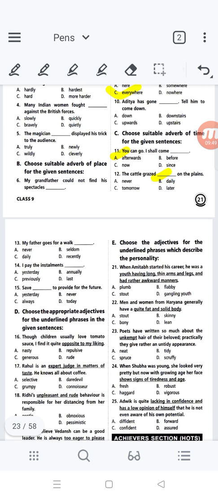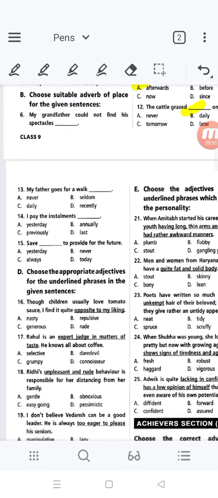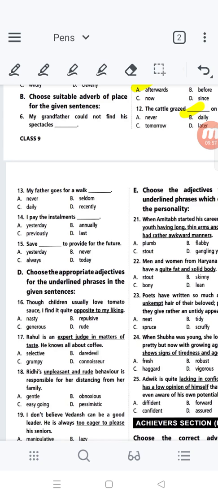Next, it will talk about another type. So let me take the 13 number. Choose the appropriate adjectives for the underlined phrases in the given sentences. So next we will have adjectives. Before taking those samples, we should know what an adjective is.